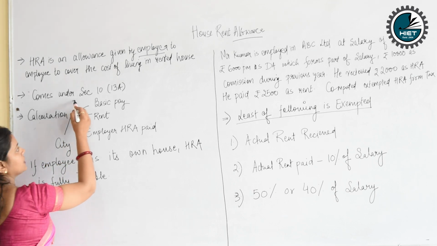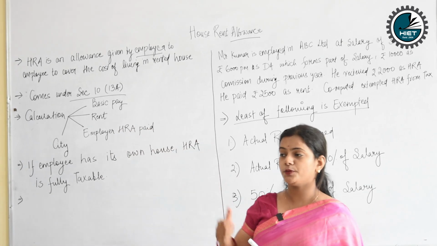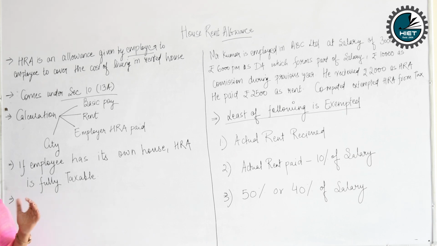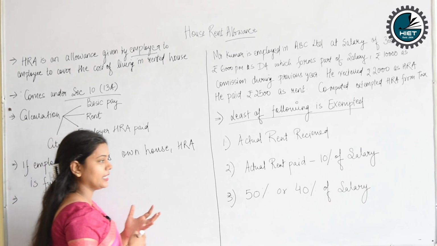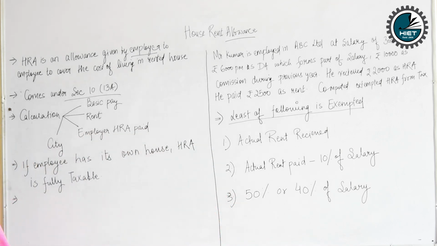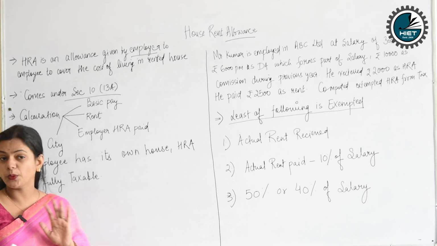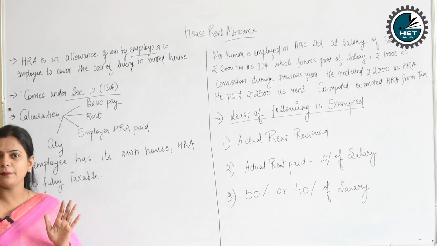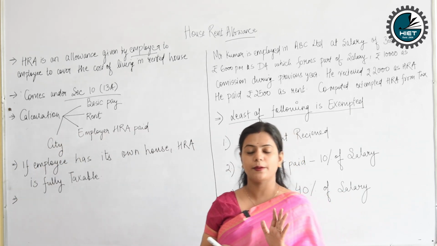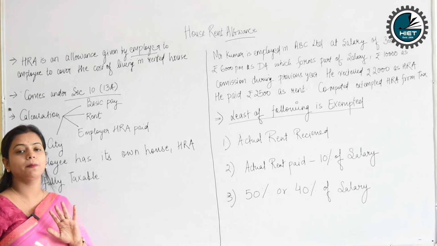It comes under section 10, sub-section 13A. First of all, the point to be noted is that section 10 is a section of exempted income. So do we consider from this line that HRA is exempted income? No, actually HRA is a partially exempted income. There are basically three types of income. First, which is totally exempted, that is agriculture income. As I've discussed earlier, agriculture income in India is totally exempted. If you're earning an income from agricultural practices, your income will not be taxed.